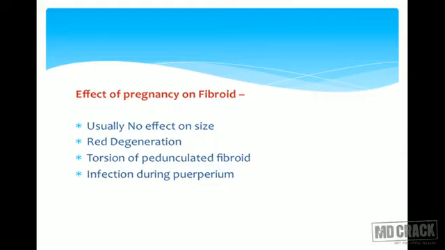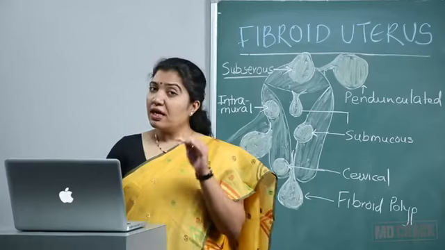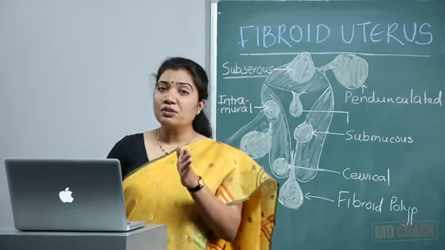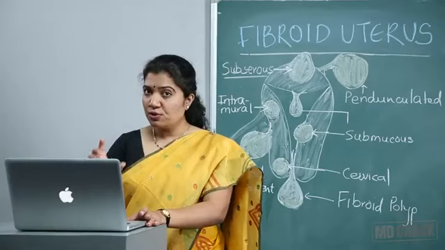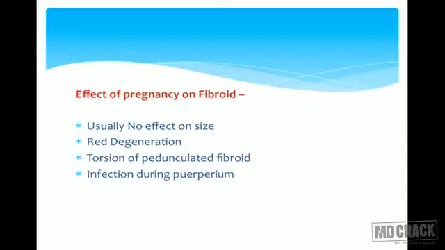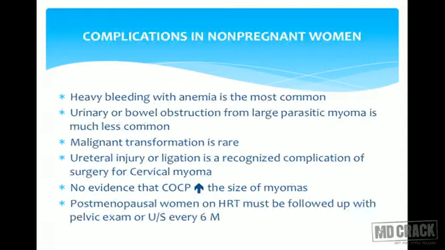What are the effects of pregnancy on fibroid? Usually no effect is seen on size, but sometimes the tumor may grow and there will be red degeneration. Guys, see, red degeneration, we are coming across this degeneration again and again, and most of the MCQs are on this, so please remember. There can be torsion of a pedunculated fibroid, and infection in puerperium is very common. Such kind of fibroid may get infected during puerperium, and that may lead to puerperal sepsis.